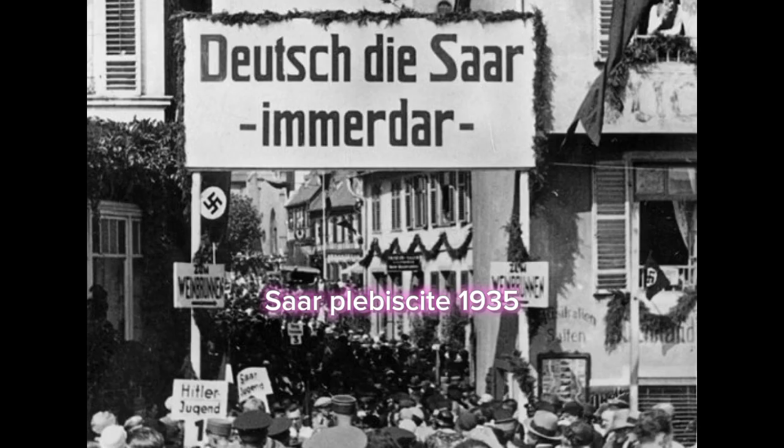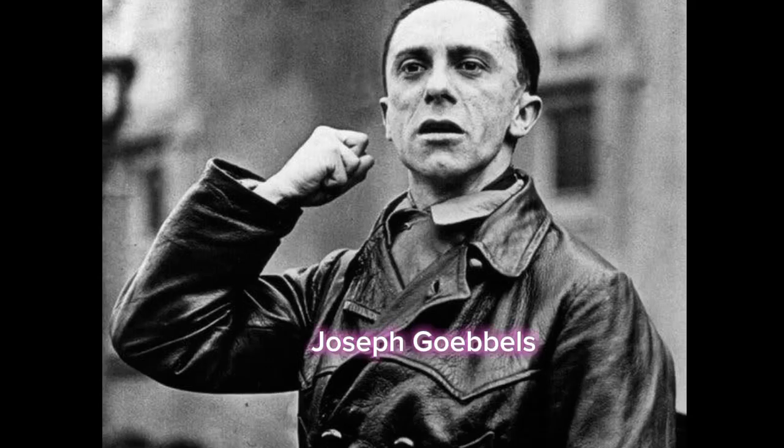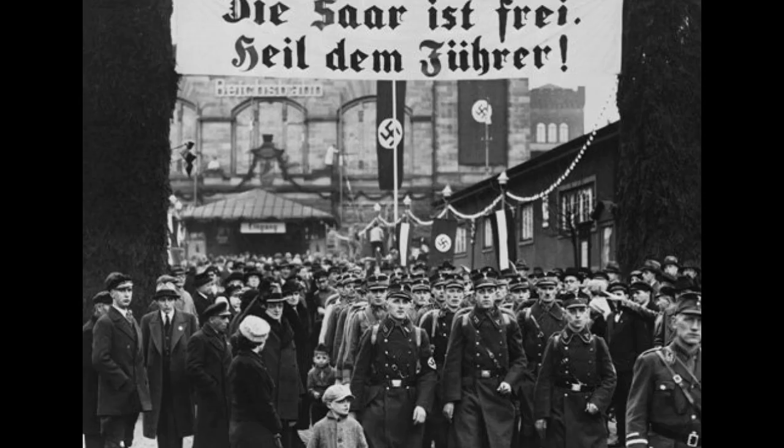However, during the Saar plebiscite in 1935, Hitler was able to use his propaganda tactics through his propaganda minister Joseph Goebbels. Saar was governed by the League as a mandate for 15 years from 1920 to 35. Now it was time to decide the future of Saar. Wilson's principle of self-determination was applied in Saar by a plebiscite, and the result was an overwhelming victory for Hitler, by 9 to 1 in favor of uniting with Germany.